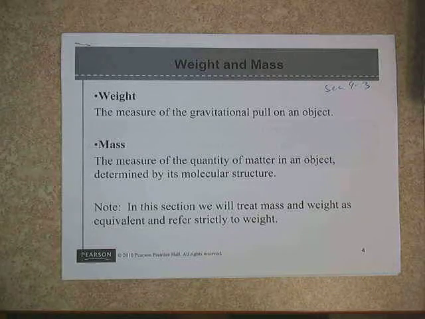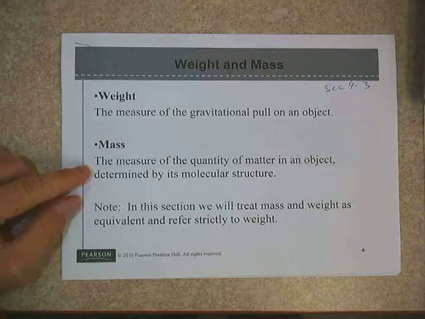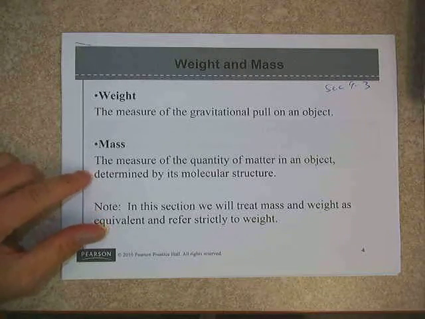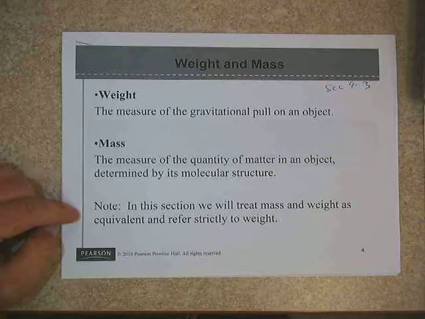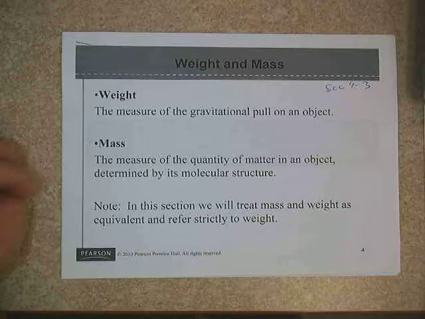In section 9.3 we're going to be dealing with weight and mass. Weight is the measure of gravitational pull on an object, whereas mass is the measure of quantity of matter in an object determined by its molecular structure. In this section we'll treat mass and weight as equivalent and refer strictly to weight.